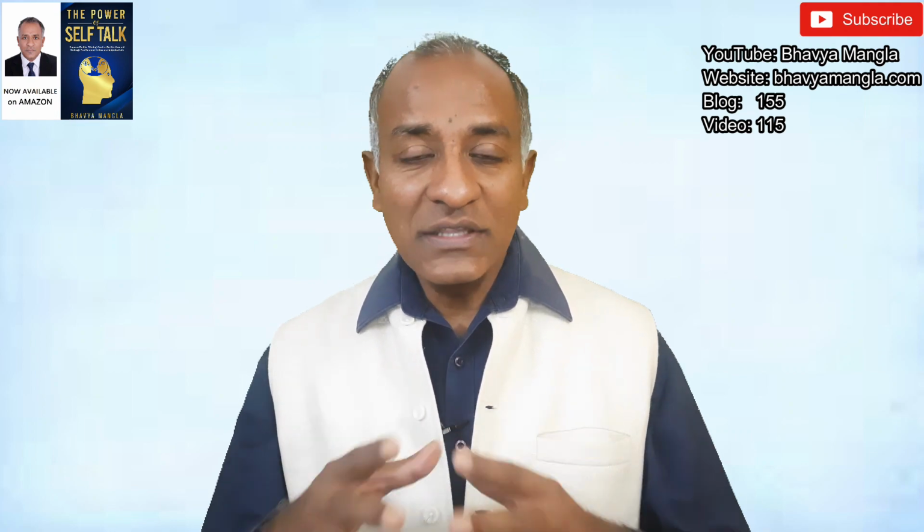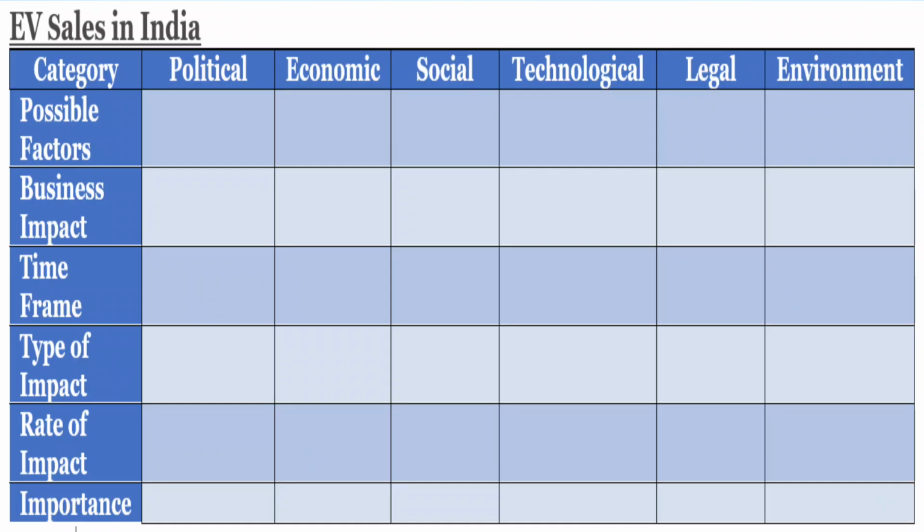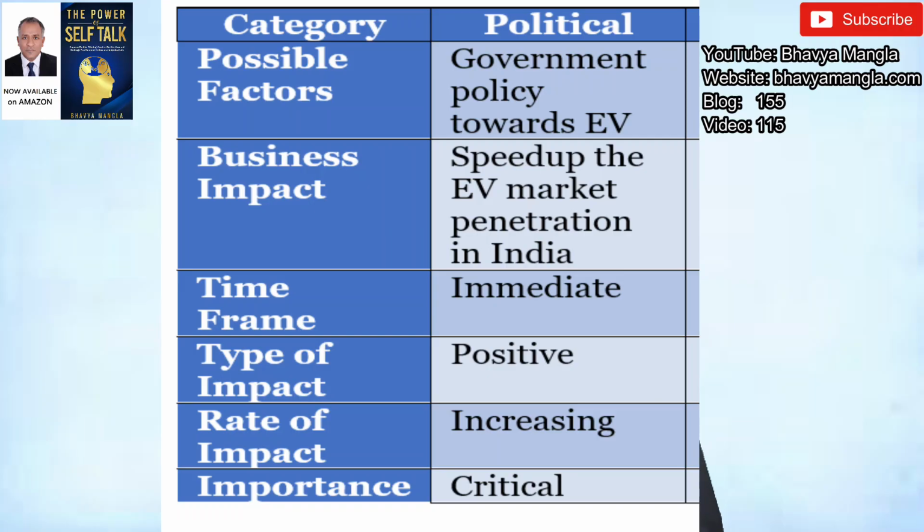If you see the structure, you will find that I've specified different categories: possible factors, then business impact, time frame, type of impact, rate of impact, and finally the importance of it. So talking about EV sales in India, what can be the impact with respect to the political factor? The possible factor is primarily the government policy towards EV, which is very positive, and the government is very eager to implement EV as much as possible.